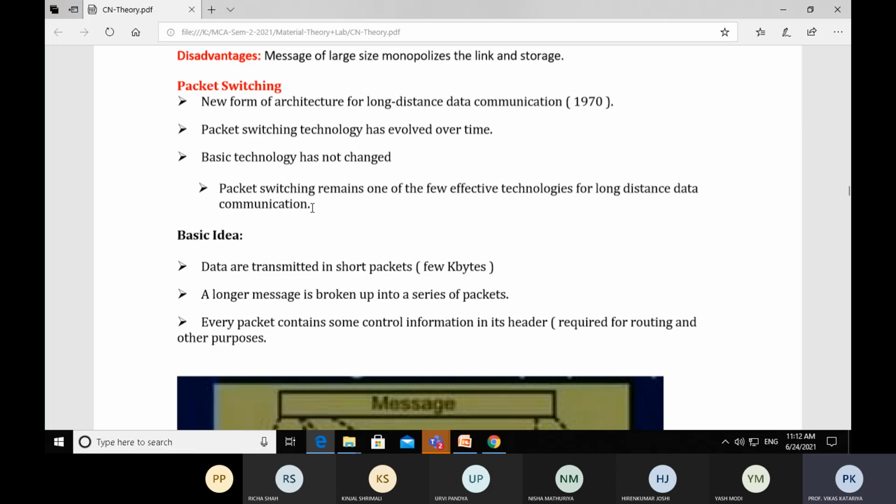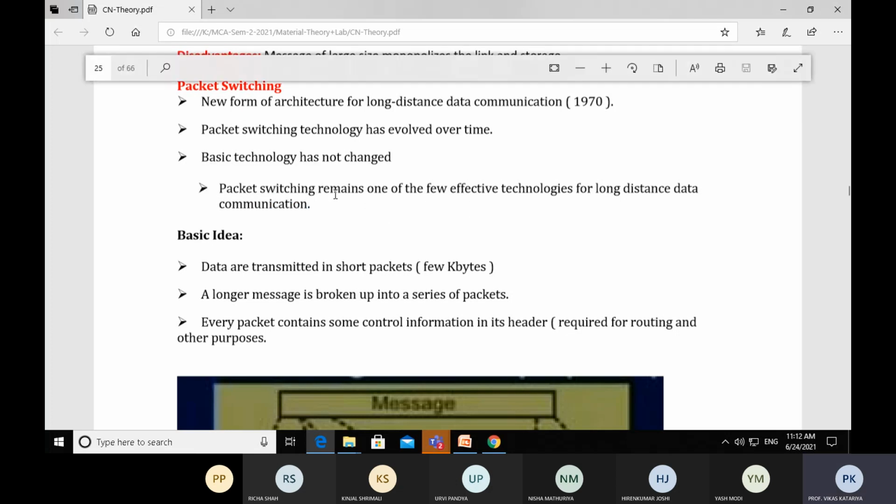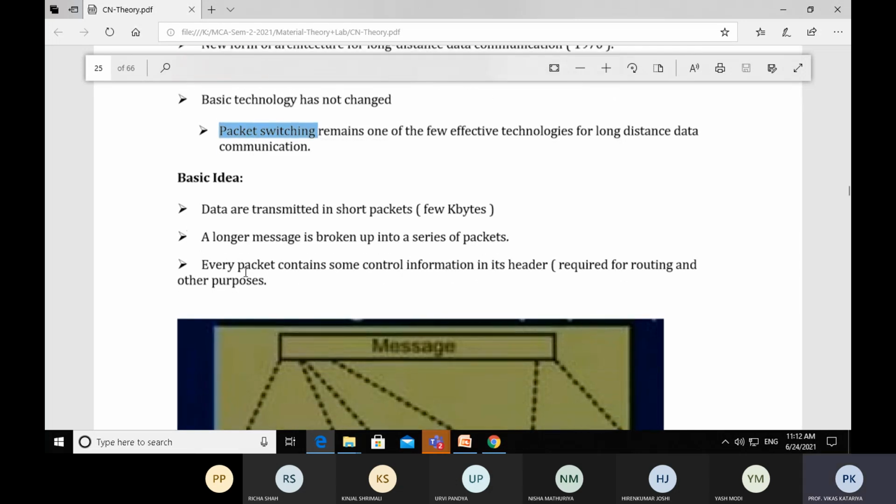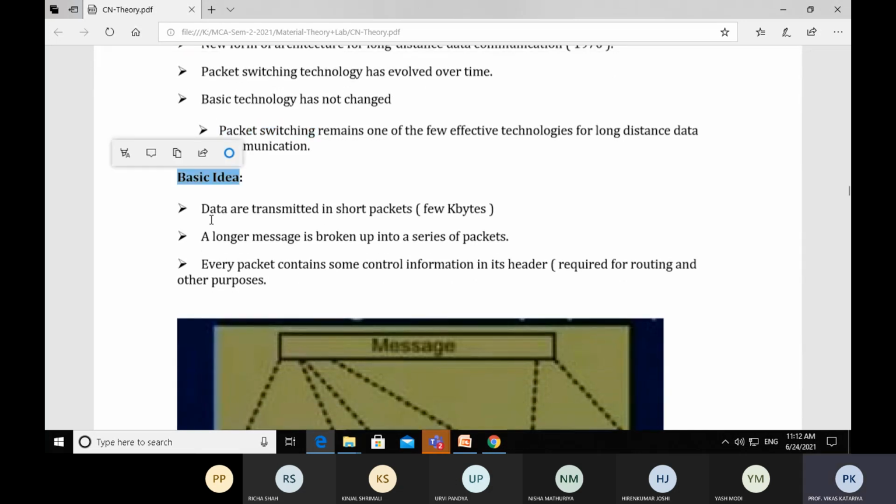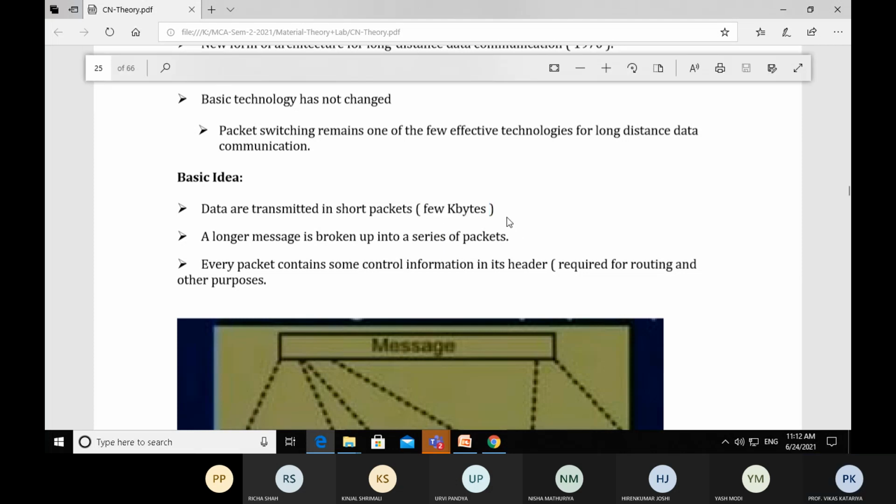So always remember, if you want to make a long distance data communication, packet switching is done. Now the basic idea of packet switching technique is data are transmitted in short packets. You can say a packet should be in the size of a few bytes. Now the message and packets are different, so we have to convert it into short packets. That means the entire message is converted into a number of short packets, and those short packets can be delivered from source to destination by using a circuit switch network.